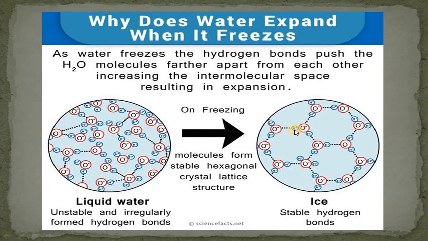Why does expansion take place? Because of the increase in volume, because of the open hexagonal structure. A 9% increase in intermolecular spaces takes place in ice as compared to liquid water.